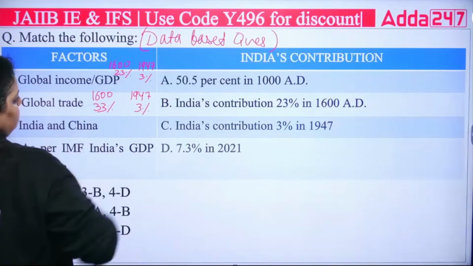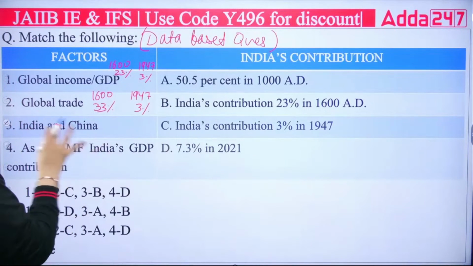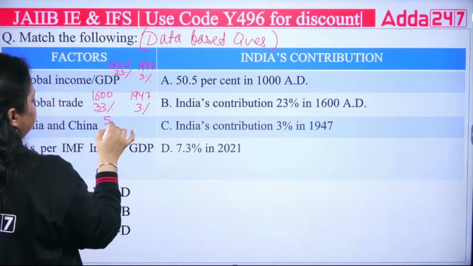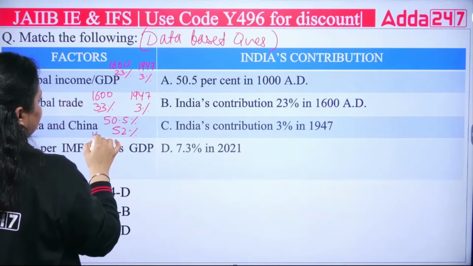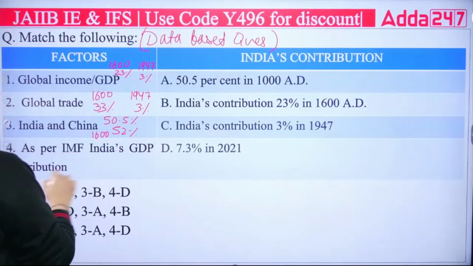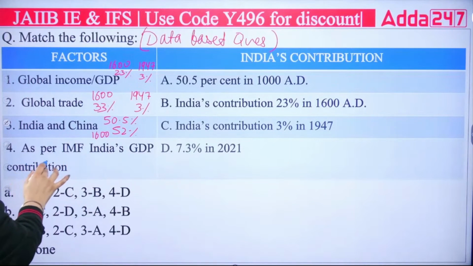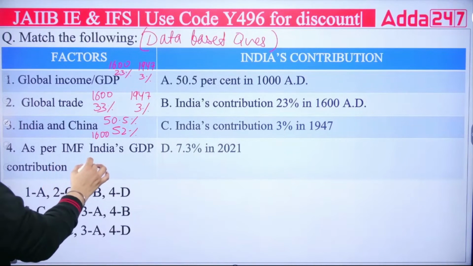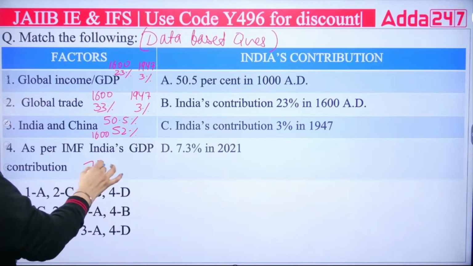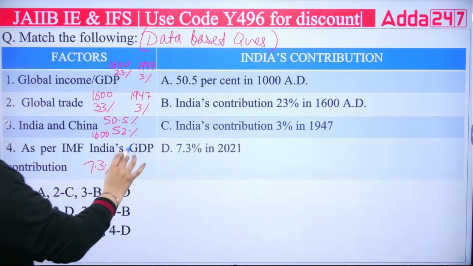China and India's contribution was 50.5%, which increased to 52% in 1600. Apart from that, IMF has said that India's GDP contribution in the year 2021 was 7.3%. So the right combination for the fourth will be D.